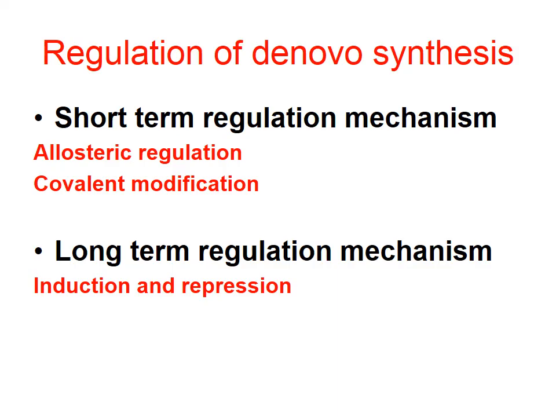Now coming to the regulation, remember the regulation of de novo fatty acid synthesis. At the gene level it is by induction and repression. The short-term regulation is basically by allosteric regulation and covalent modification.